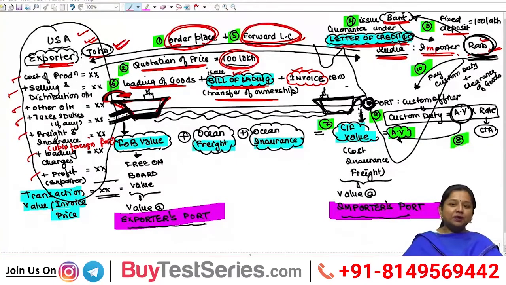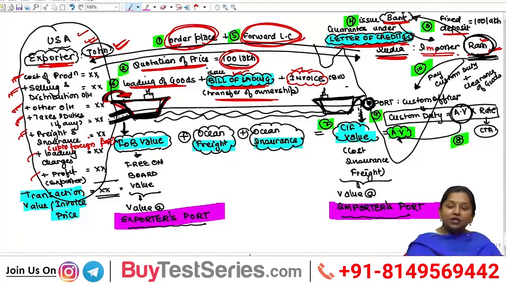Exporter, while issuing these documents of Bill of Lading and invoice to the master of the vessel, generally incurs all the expenses occurring while loading such goods at the foreign port. Those expenses generally consist of cost of production, selling and distribution overheads, all the indirect expenses incurred for advertising and distributing and supplying those goods to the buyer, any other indirect expenses, any other overheads, taxes and duties if any paid in the foreign country, freight and insurance up to the foreign port.